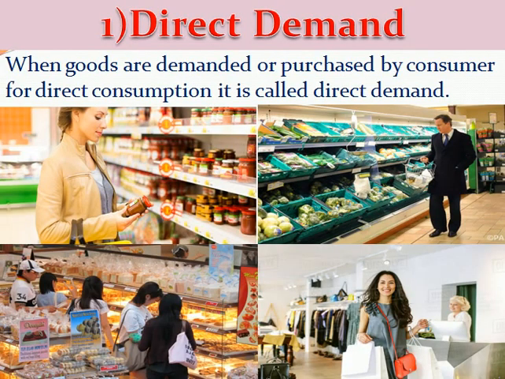When goods are demanded or purchased by consumers for direct consumption, it is called direct demand. For example, vegetables, fruits, bakery products, cloth are the products which are demanded by consumers for their direct consumption. That's why it is called direct demand.